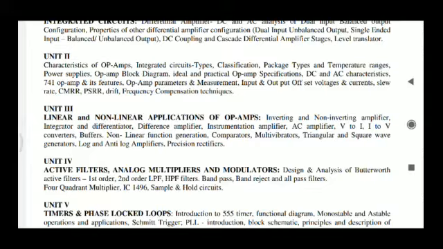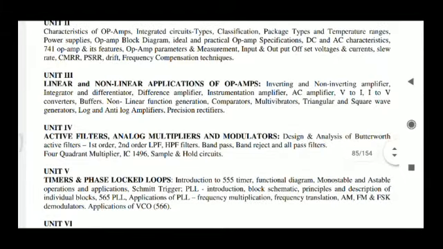So in this chapter, we have seen different applications using this op-amp. It performs different mathematical operations, so it is named as operational amplifier.